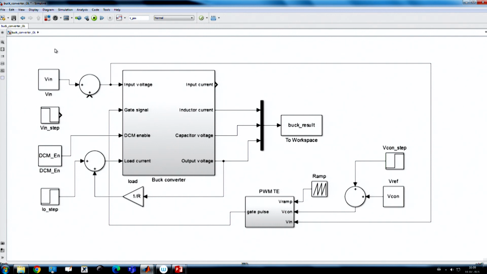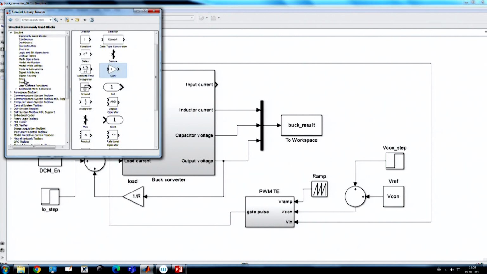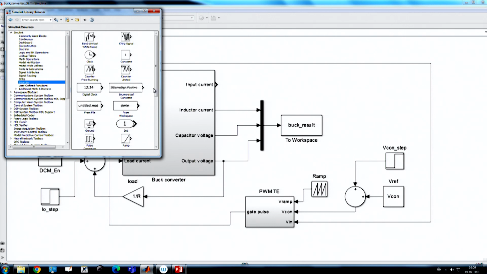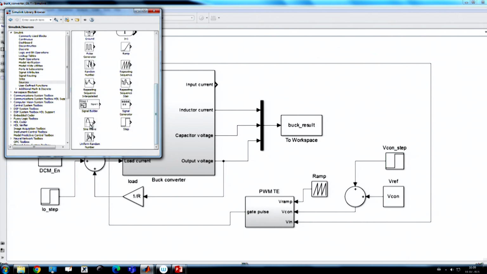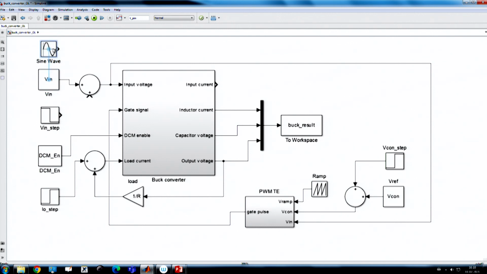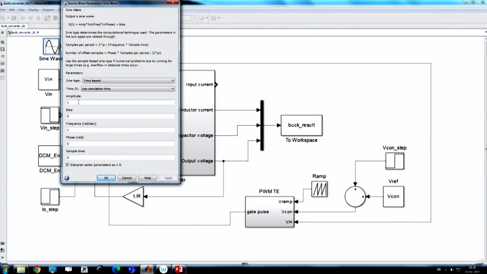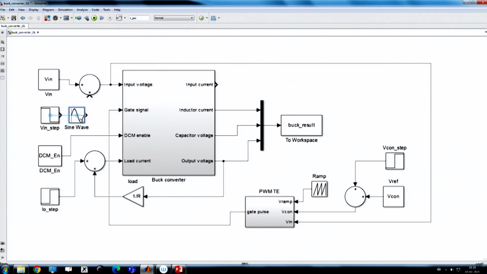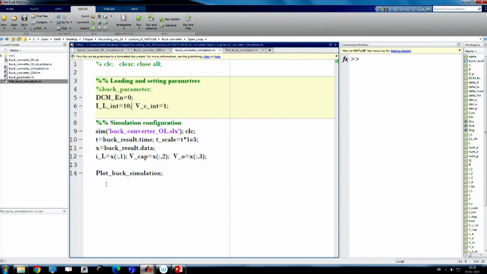Suppose we apply a sinusoidal excitation, let us take sources and apply a sine wave with an amplitude of 2, and a frequency of 2 star pi star, maybe 1 kilohertz. So, instead of a step excitation, we are taking a sinusoidal excitation, and we want to run the simulation once again and check what happens.